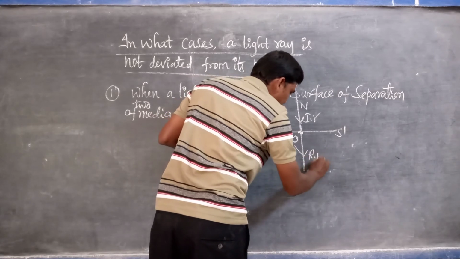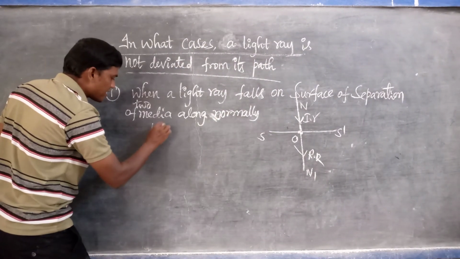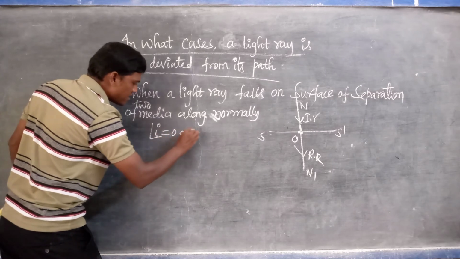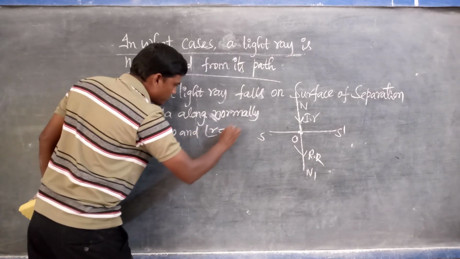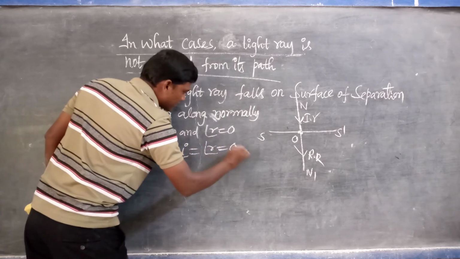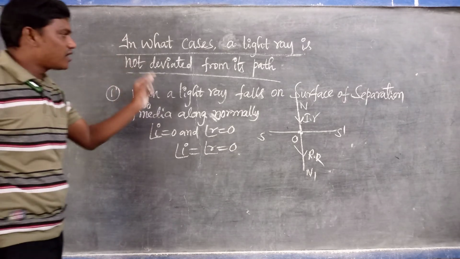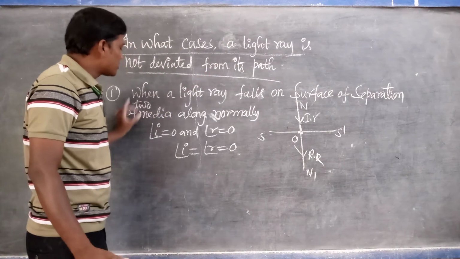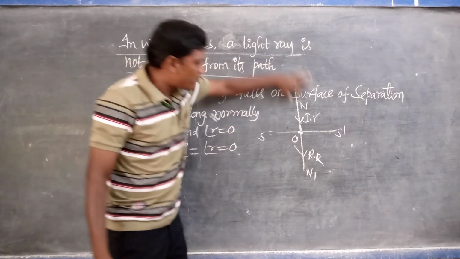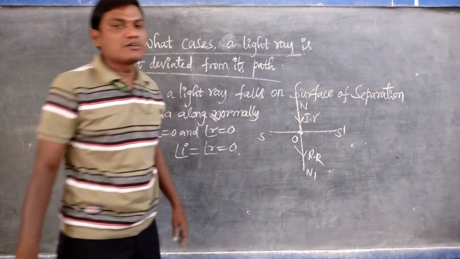This is the refracted ray. So what is the angle i? Angle i is equal to 0 and angle r is also equal to 0. Finally, angle i is equal to angle r, that is equal to 0. That's why when a light ray falls on the surface of separation of two media along the normal, in this condition the light ray is undeviated from its path.